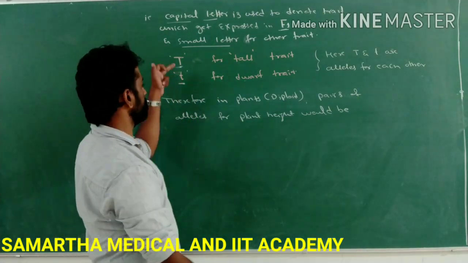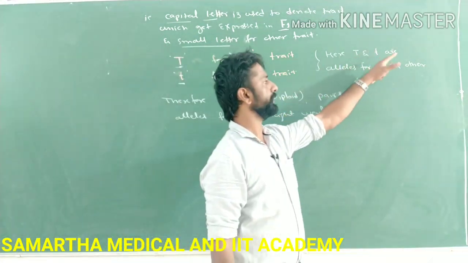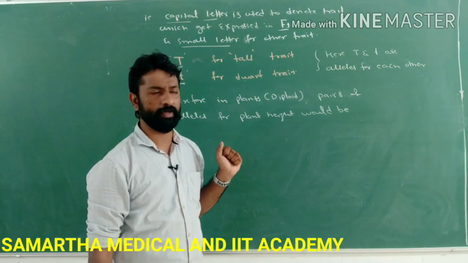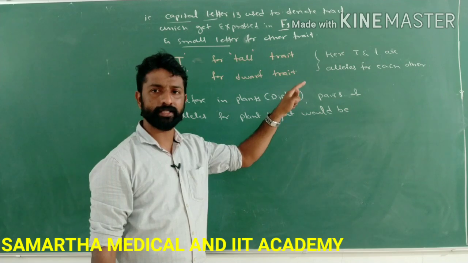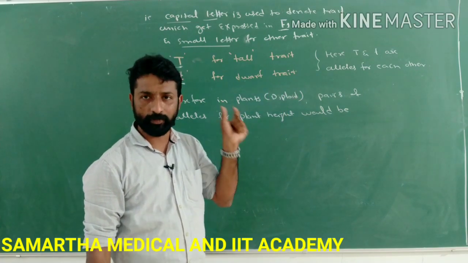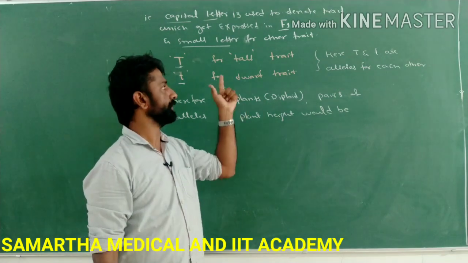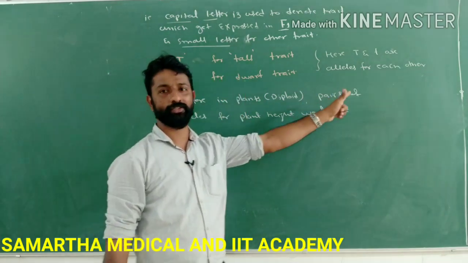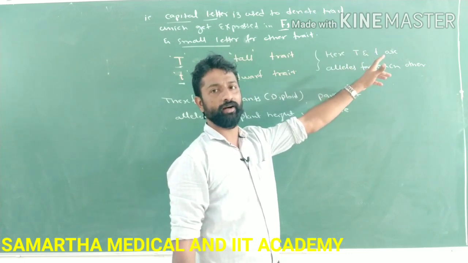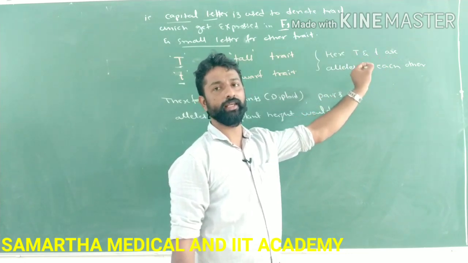So capital T and small t are the alleles of each other. Alleles of each other means both are traits of the same character, but they are contrasting to each other. Such a pair of genes which code for contrasting traits are called alleles, right? So here capital T and small t represent alleles of each other.